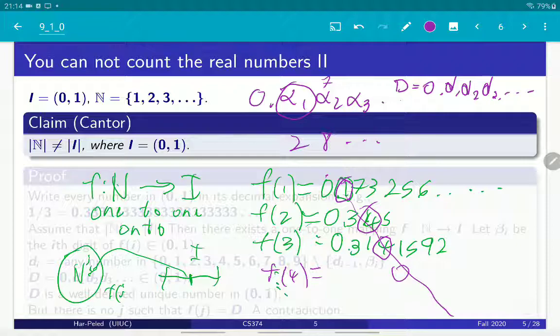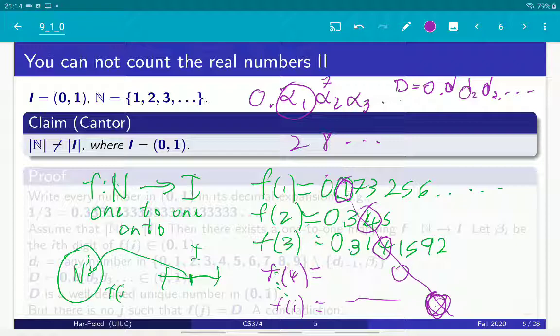I got a number, and the important thing is that if I look at the ith digit of this number, I have to go to the ith line, right? I got a digit here. The ith digit, whatever is written there, is not the ith digit of the ith number here, because that's how we defined it. We took the ith digit of the ith number and we chose something else. Every one of those digits has to find something new.